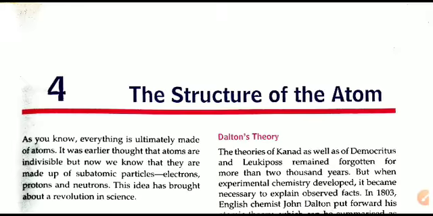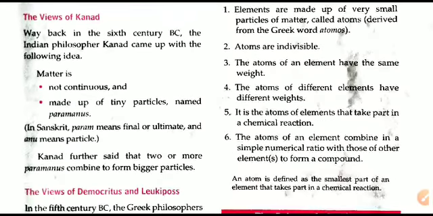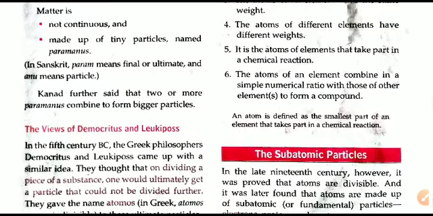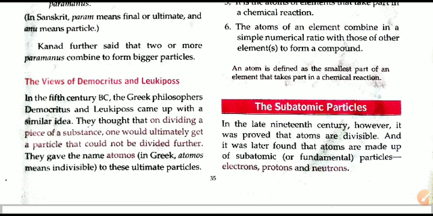First of all, the atom was predicted to exist by Kanada. He was an Indian philosopher. He predicted that matter contains small particles called atoms, and he gave the term Parmanu for the atoms. Next we discussed the theories of Democritus and Leucippus, which were actually proved wrong later on.